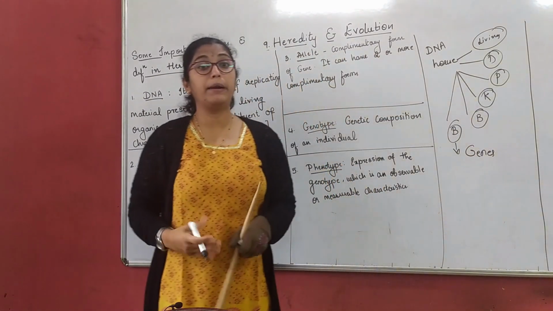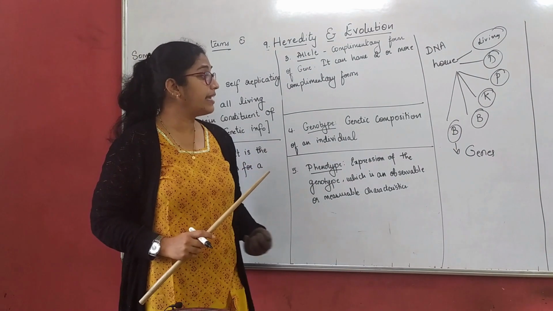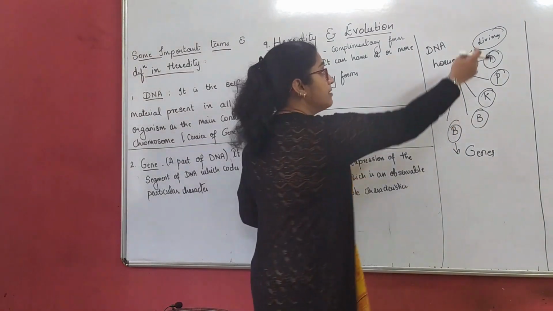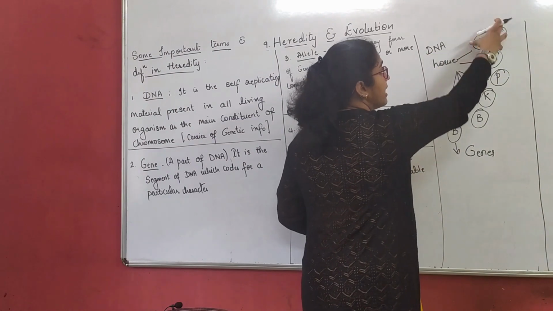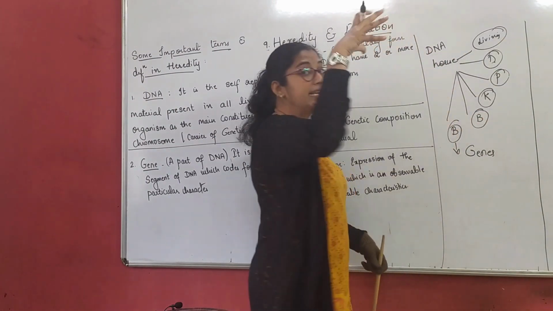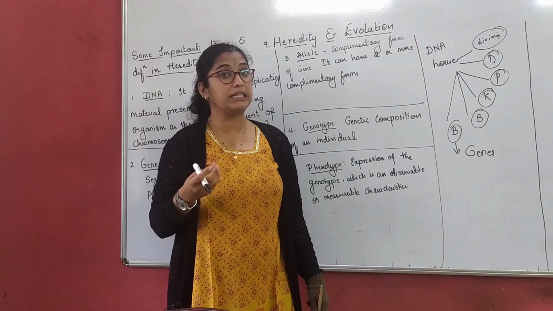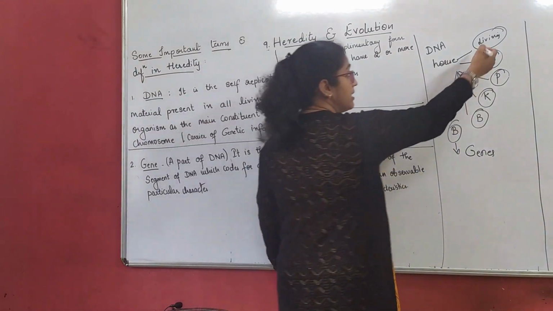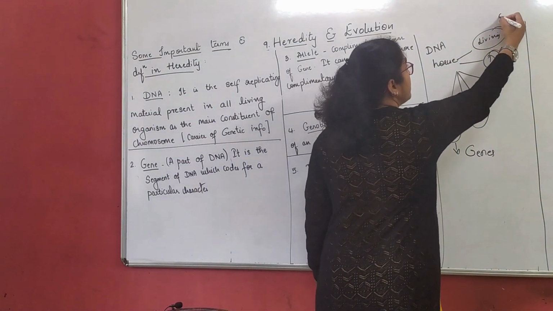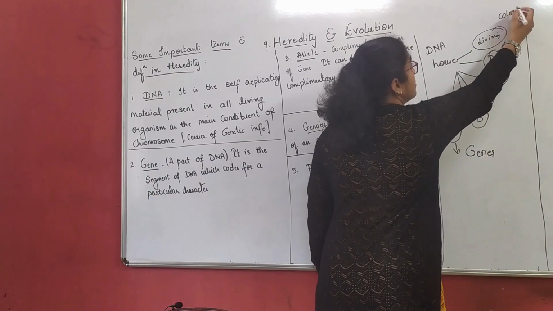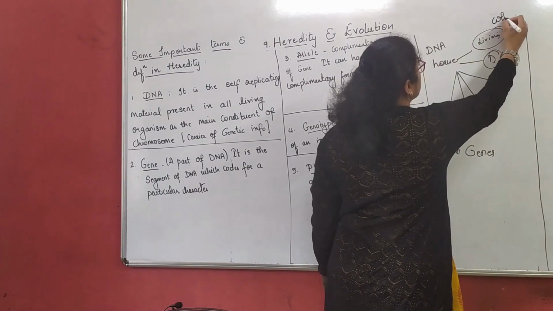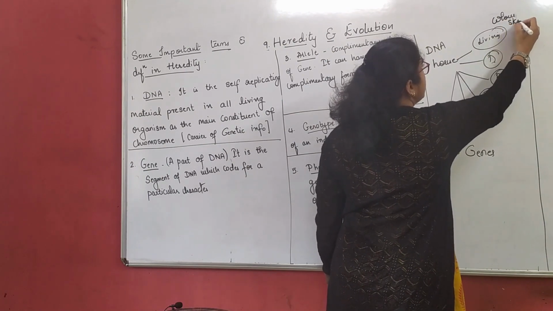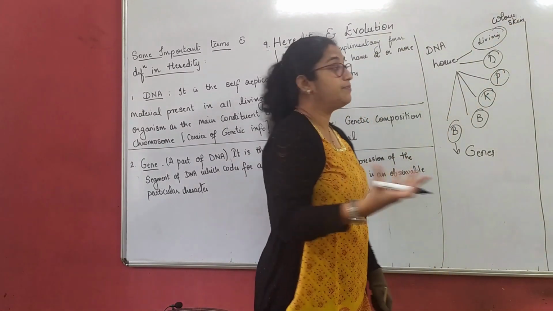Which codes for a particular character. Now, what character? For example, this living room, this is a gene. So, this house is DNA means I have different sectors, right? Each sector will tell us nothing but a gene. That means living room is a gene. It is giving color of my skin, that is one gene.